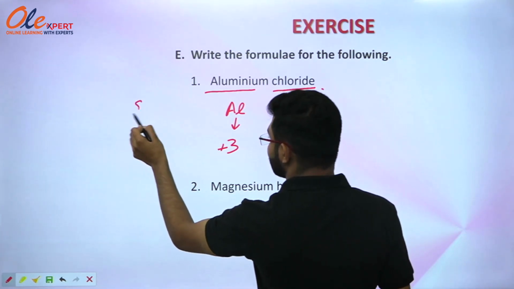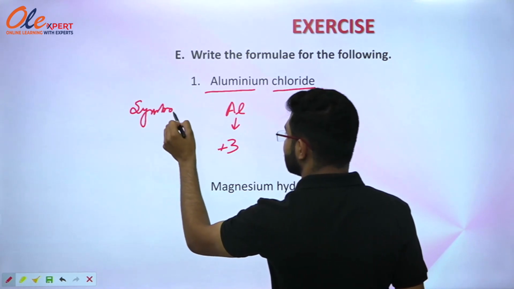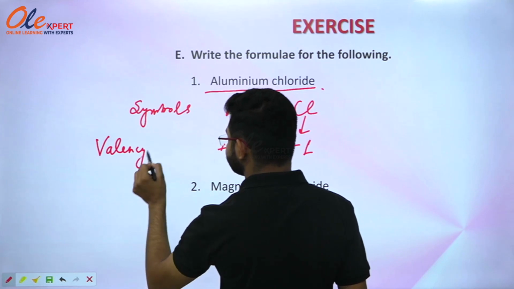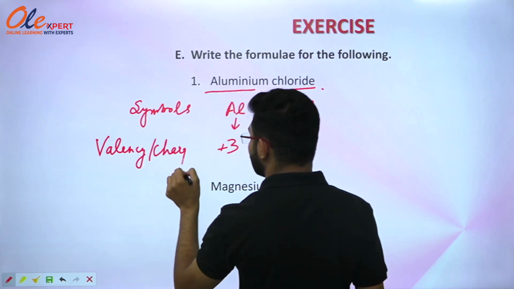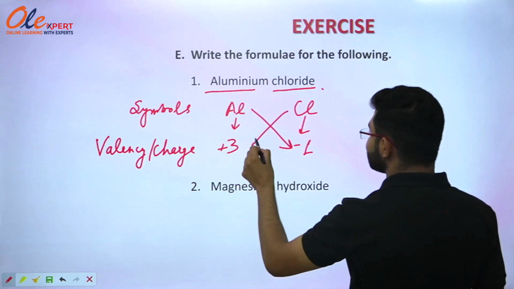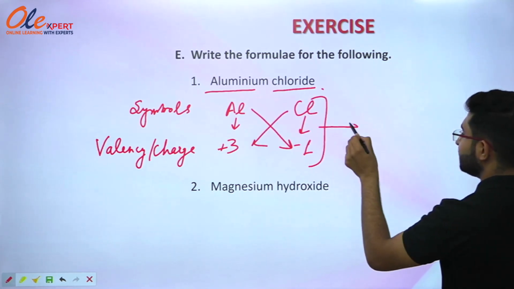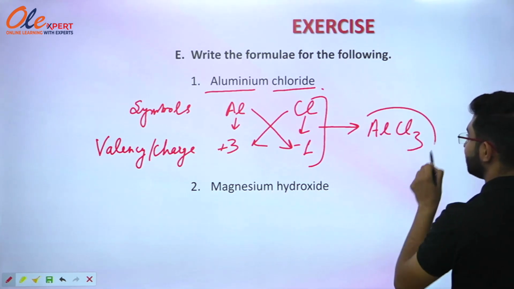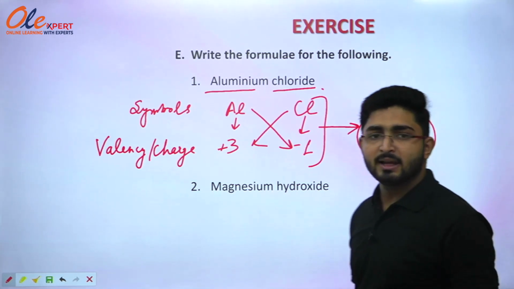You have to write the symbols firstly and then you have to write the valency or charge. Okay, so after it they will just interchange the charges and valencies and they will form a compound. That will be the formula for this compound, that is aluminium chloride, AlCl3.